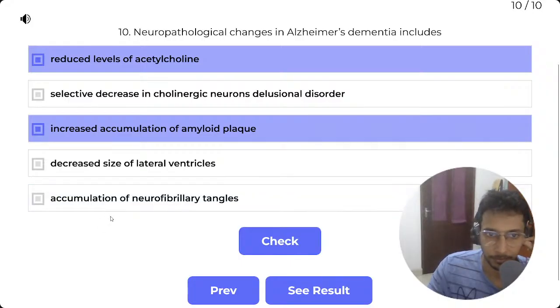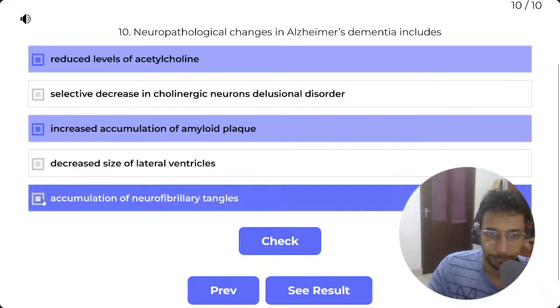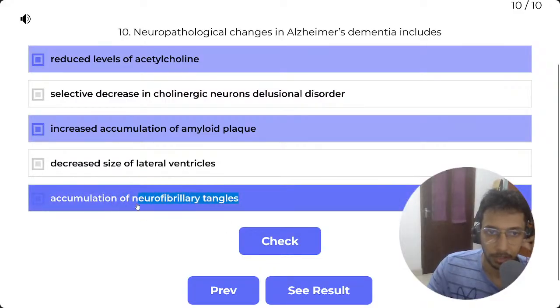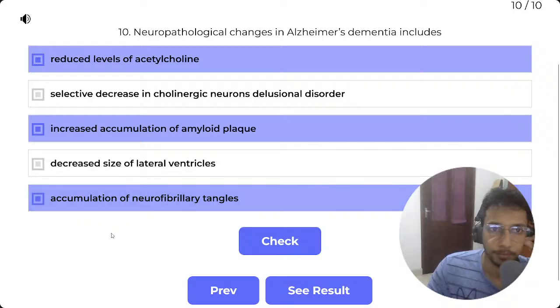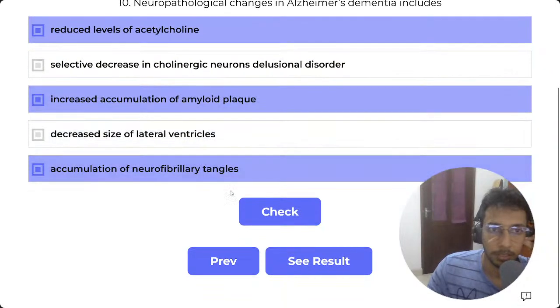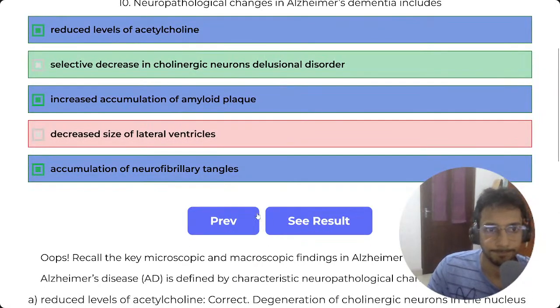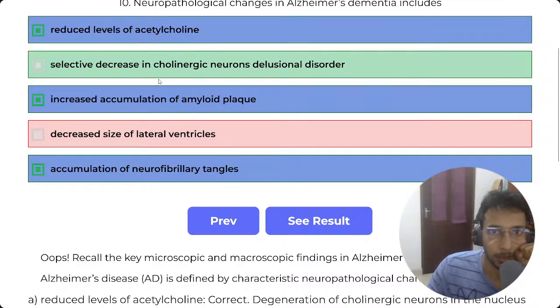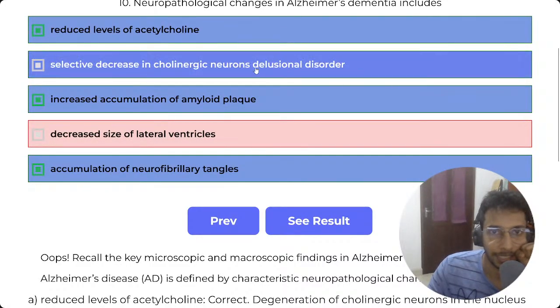Accumulation of neurofibrillary tangles. I think this is also a pathological feature, because they're in some kind of disease like either Parkinson's or Alzheimer's. I'm not sure. Acetylcholine. Let's check. I just missed one. Selective decrease in cholinergic neurons, delusional disorder. There are basically two stems.